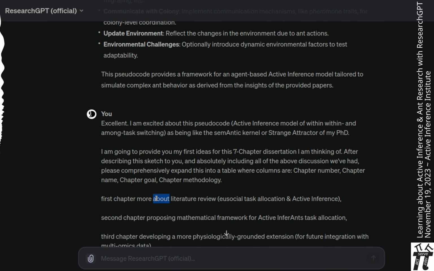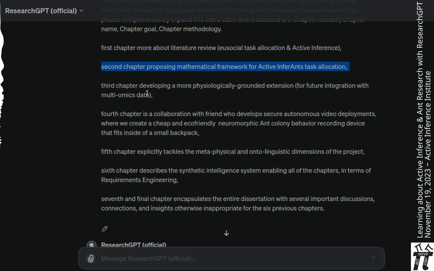First chapter, more about literature review. Use social task allocation and active inference. Second chapter, proposing a mathematical framework for inference task allocation. Third chapter, developing a more physiologically grounded extension for future integration with multi-omics data.